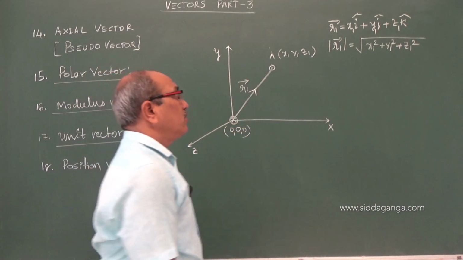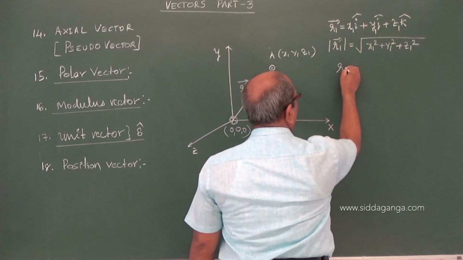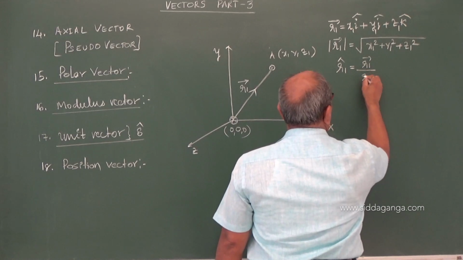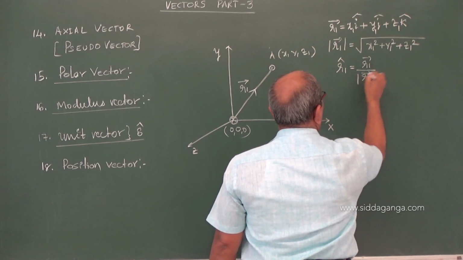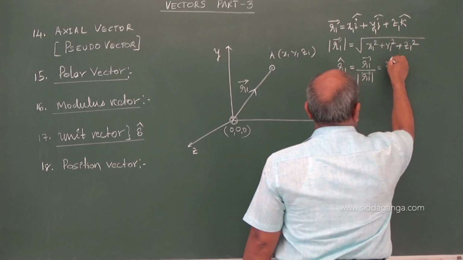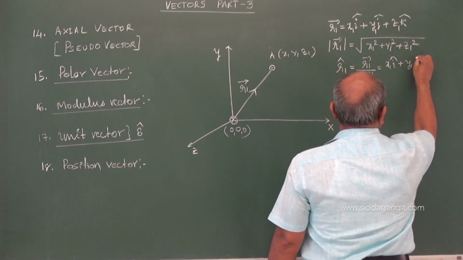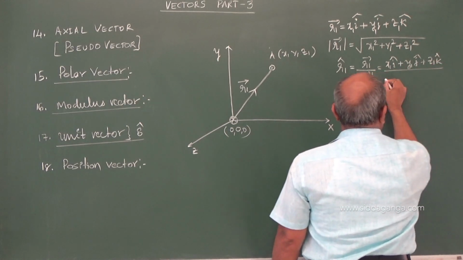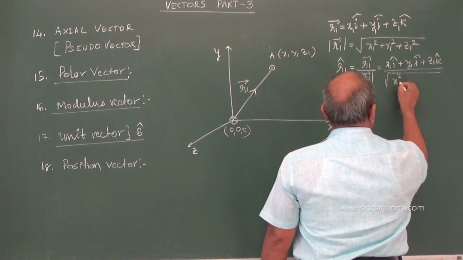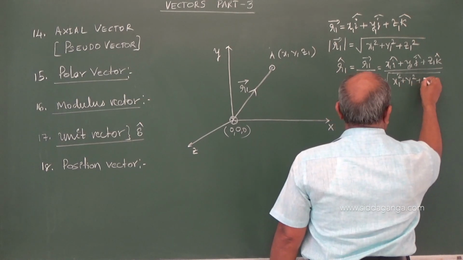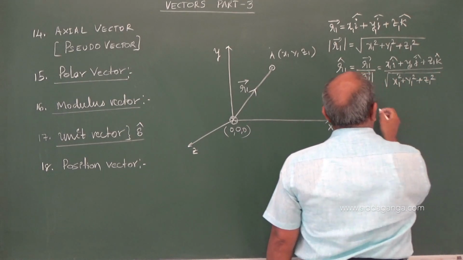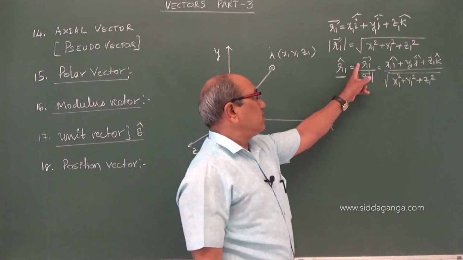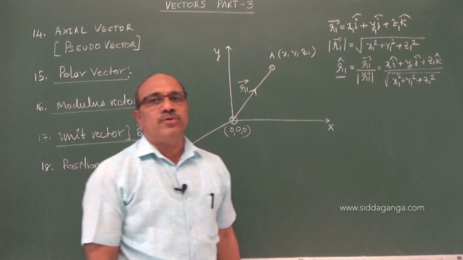Suppose we want the unit vector of that, take the vector r1 by r1. That means x1i plus y1j plus z1k divided by root of x1 square plus y1 square plus z1 square. If you do this, you will get a vector which is nothing but the unit vector. When a vector is divided by its magnitude it becomes a unit vector.